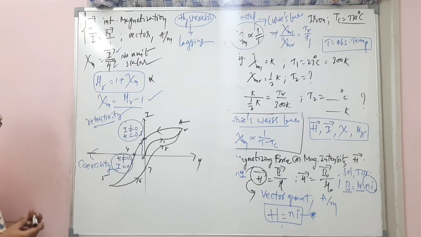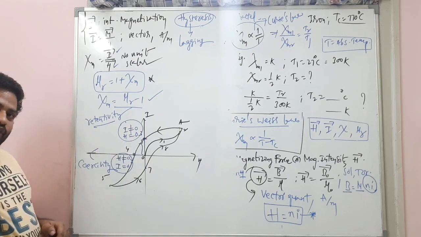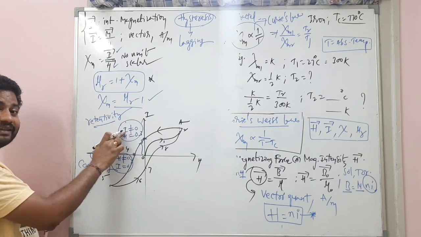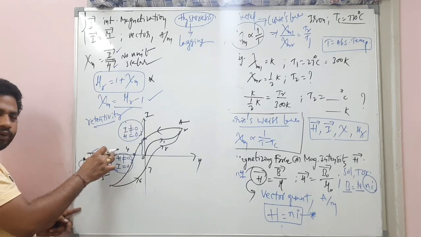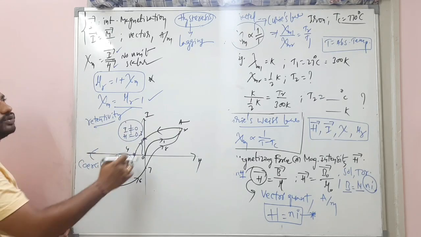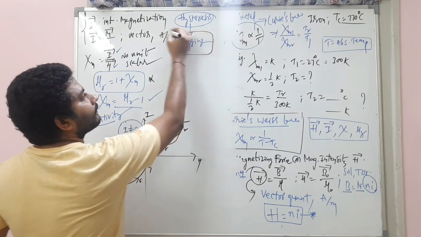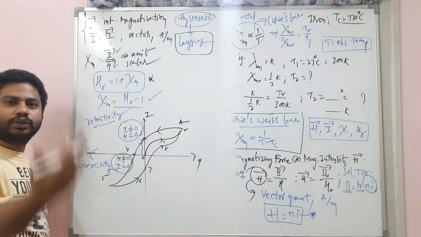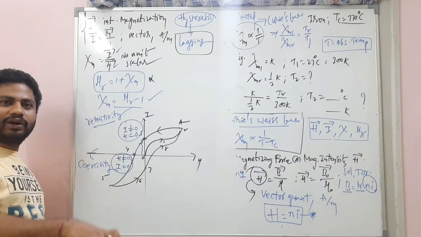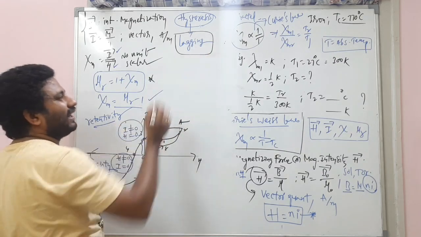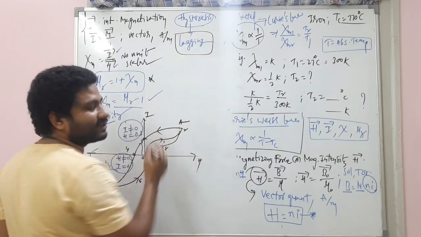Okay? And two things, my dear students. I is not equal to 0, but H is 0. Here, H is not equal to 0, but I is equal to 0. That's called lagging. One quantity is 0, one quantity is not equal to 0. That's called lagging. So that means hysteresis.